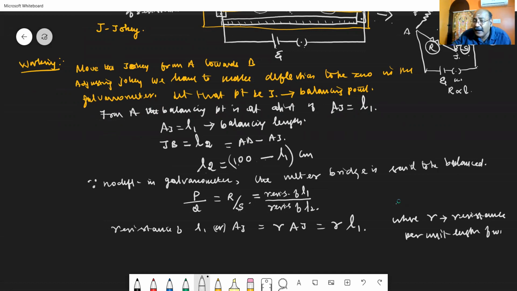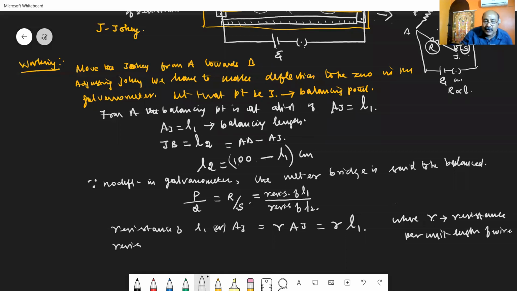For 1 meter length of the wire, the resistance can be determined, and it will be given that for 1 meter length, the resistance is taken to be r. Now I need the resistance of the wire of length L1. So L1 multiplied with the resistance for 1 meter will give you the resistance of L1.